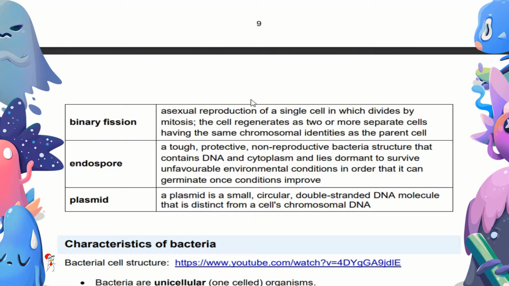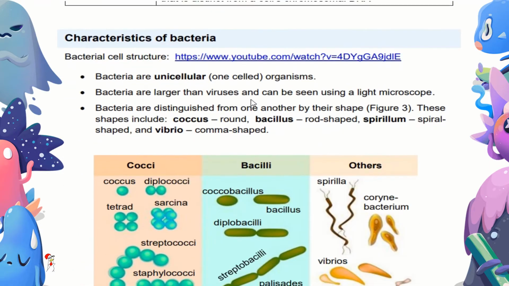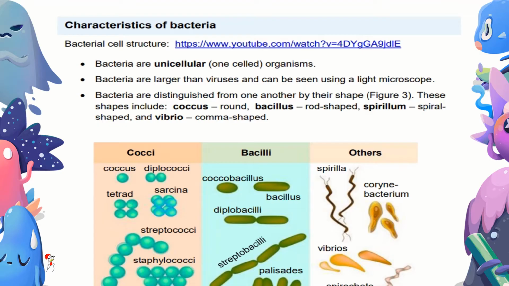Plasmid is a small circular double-stranded DNA molecule that is distinct from the cell's chromosomal DNA. Let's move on to characteristics. Here is another YouTube video link which you can watch for bacterial cell structure.